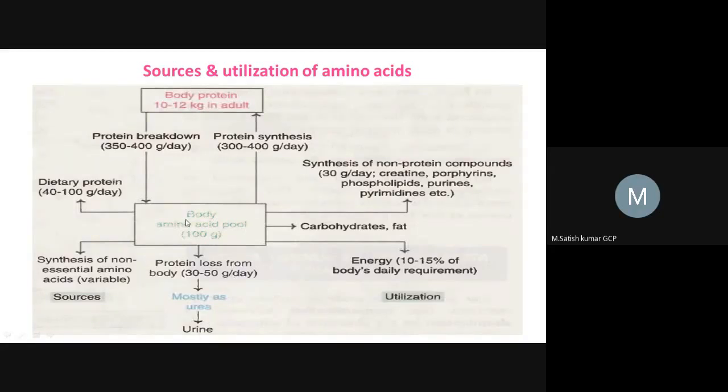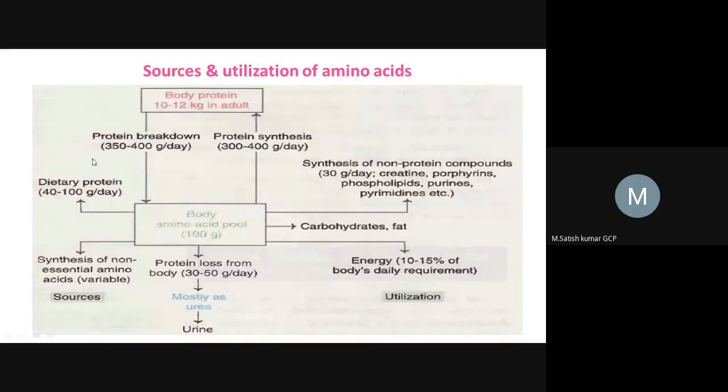So in total we get 100 grams of amino acid pool, of which 30 to 50 grams will be excreted and the remaining portion will be utilized for different purposes. How can we get this 100 grams of amino acids? It can be obtained from two different sources. One source is protein breakdown: the body protein is broken down, forming the amino acid pool. The second source is dietary proteins.